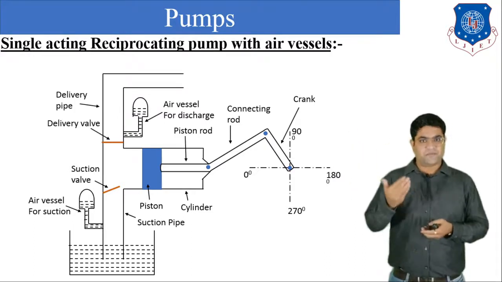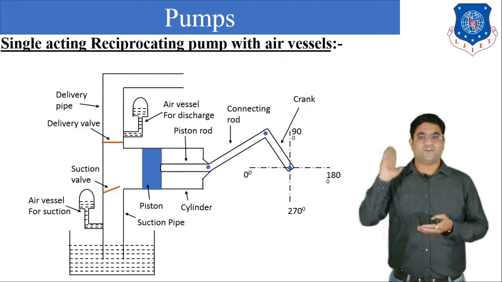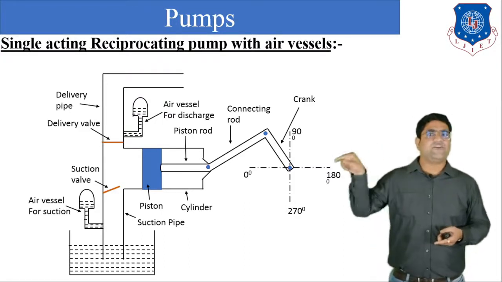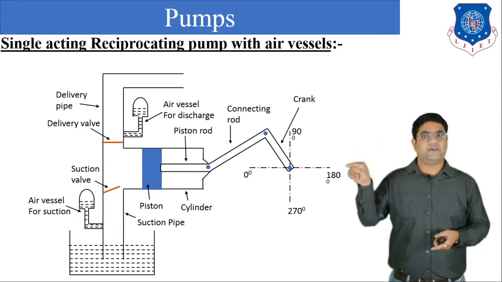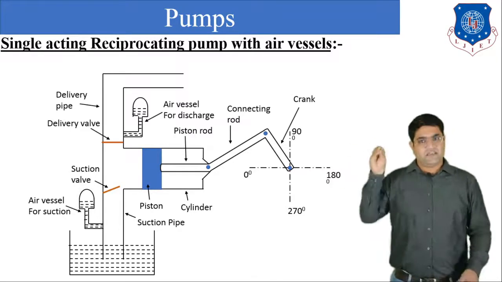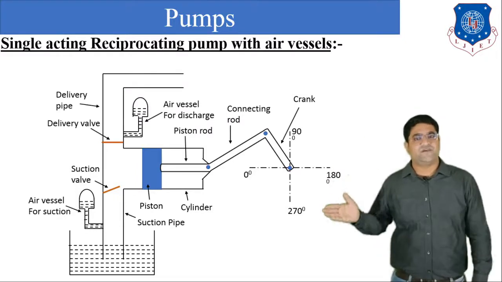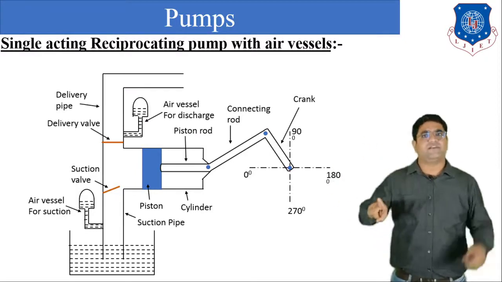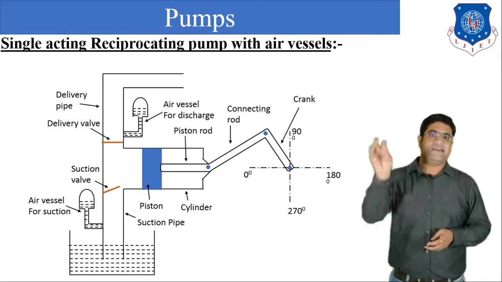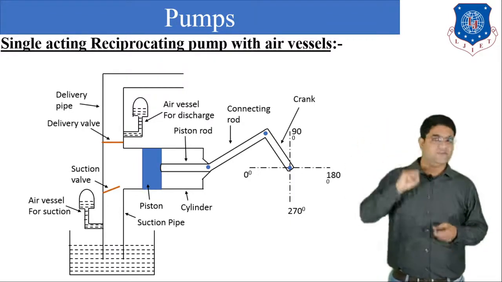The problem with the reciprocating pump was that during the suction time no water was available, but with the help of the air vessel, when the piston is moved from left to right, we can get the water from the air vessel to the delivery pipe. So we can say that at the discharge tank we can get the continuous flow.